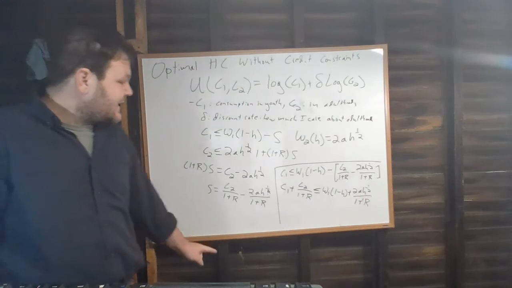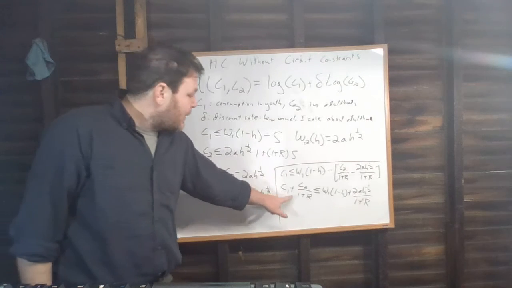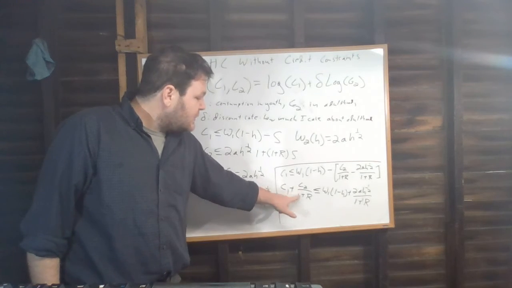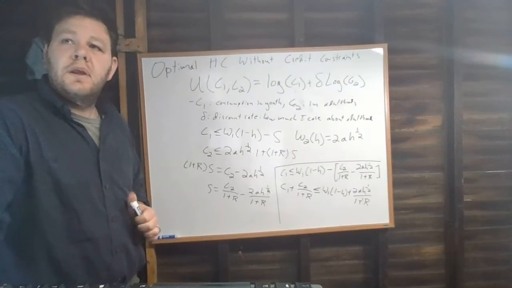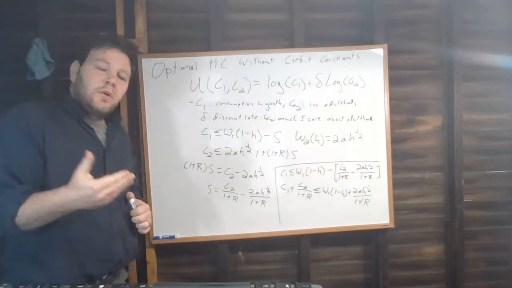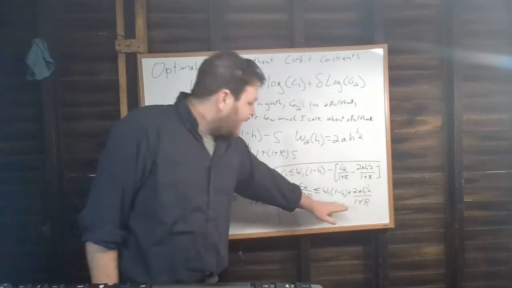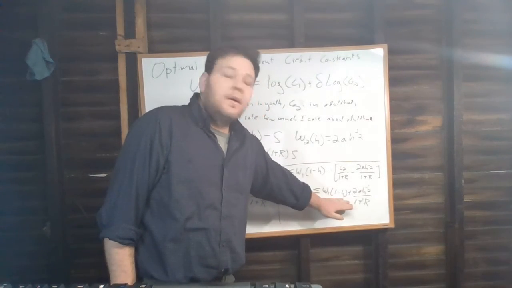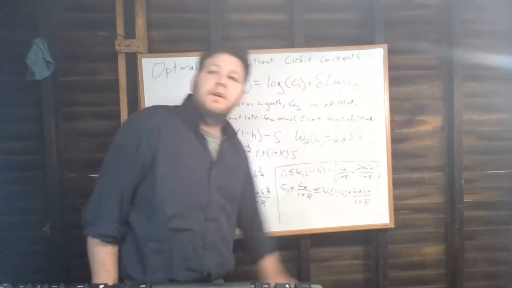So in this case, the price of a unit of consumption in period 1 is 1. The price of a unit of consumption in period 2 is 1 over 1 plus R. And our income, the lifetime income that we have to work with, is going to be the income that we earn in period 1 plus the income that we earn in period 2 over 1 plus R.